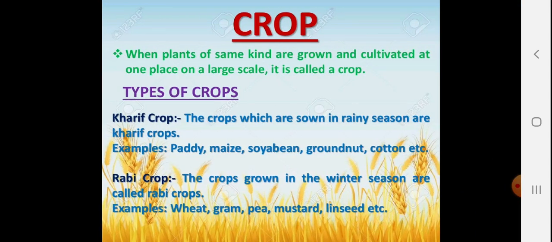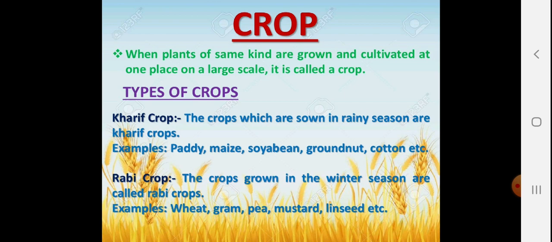So first, basically, what is a crop? A crop is something like wheat or bajra or rice that we plant of the same kind, which is grown and cultivated at one place on a larger scale. That is known as a crop. You might be traveling by road or by train or by some other ways, and when you see your surroundings, you might see green lush gardens, green lush fields. These are all agricultural soil on which farmers work so hard to produce and to prepare a crop of our desires.